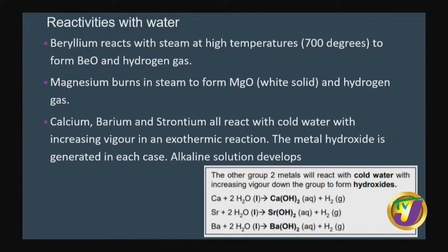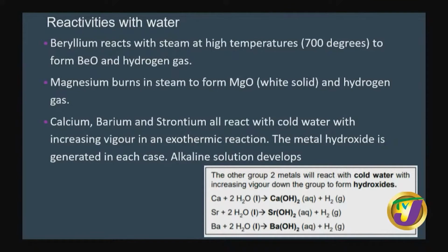The second one says magnesium burns in steam to form magnesium oxide, which is a white solid, and hydrogen gas. The third one says calcium, barium, and strontium all react with cold water with increasing vigor in an exothermic reaction. The metal hydroxide is generated in each case and an alkaline solution develops.